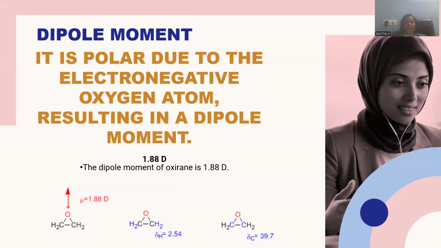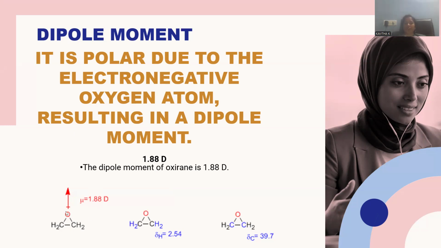Let me go for dipole moment. We are already aware that the compound is polar, and polarity arises due to the higher electronegativity of oxygen. That's the reason why bonded electrons are pulled towards the oxygen atom, so the arrow is indicated towards the oxygen, and it's a dipole moment. Dipole stands for opposite poles existing within the molecule, which arise due to the difference in electronegativity of the oxygen and carbon atoms.